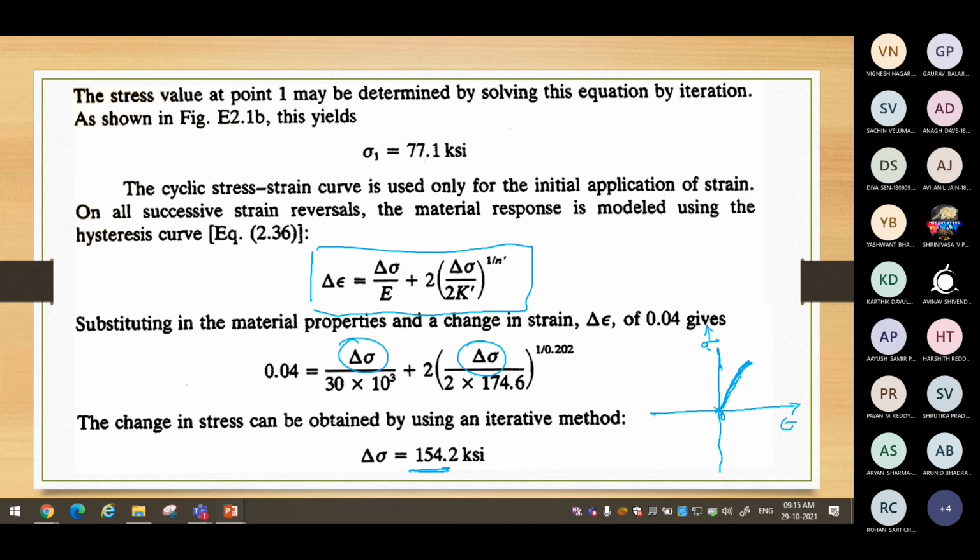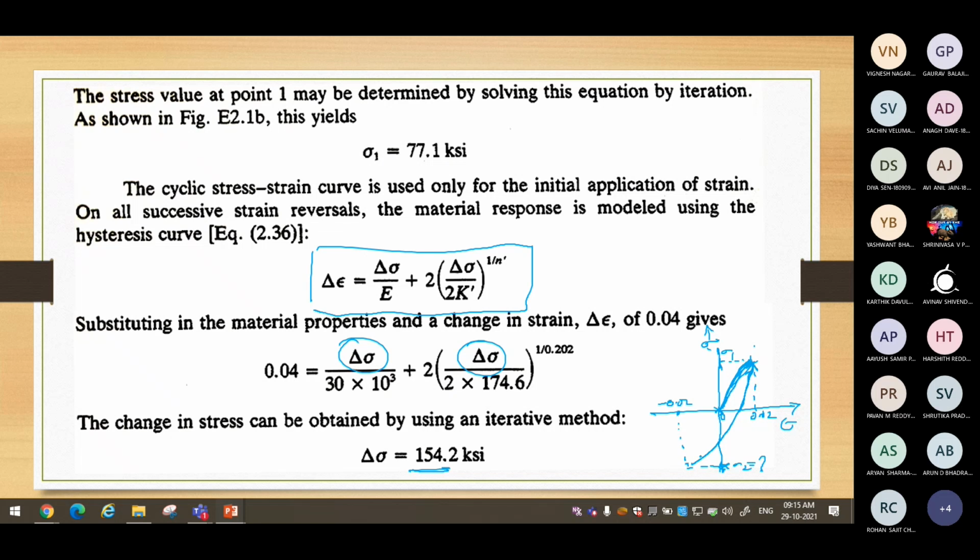Then here you have obtained the corresponding sigma 1 and you have here epsilon 1, 0.02. Now you are unloading from there till you achieve a strain of minus 0.02. You want to determine what is the corresponding stress here, sigma 2 here.